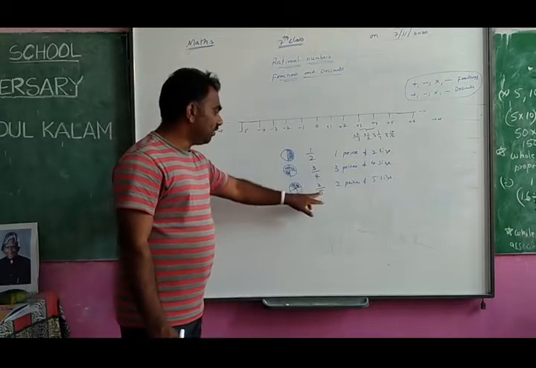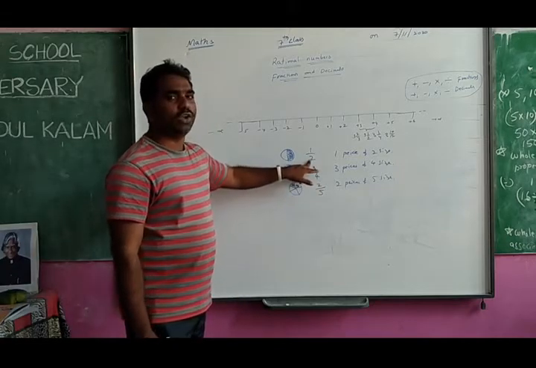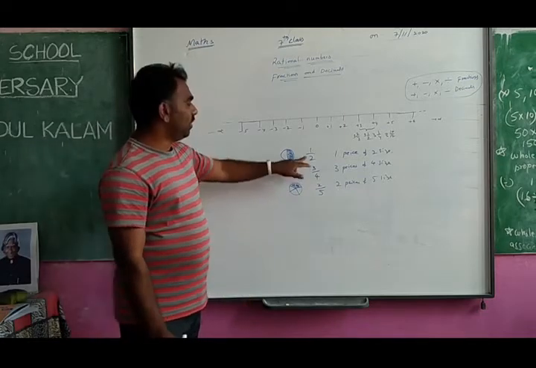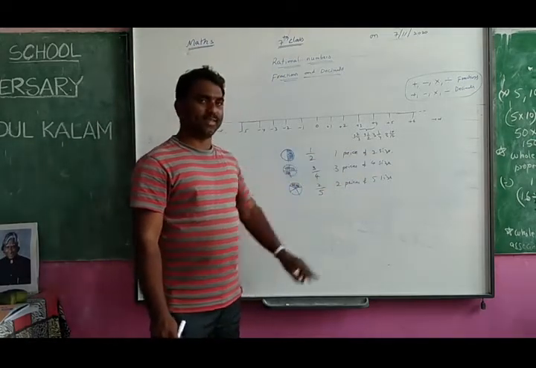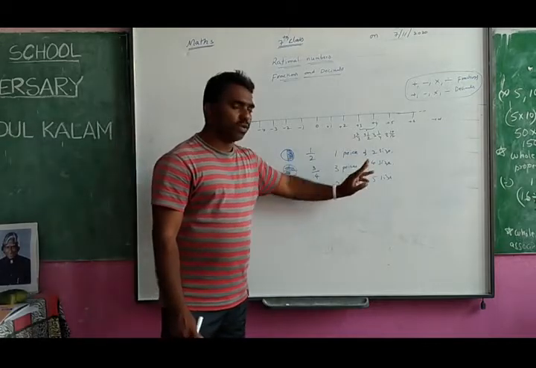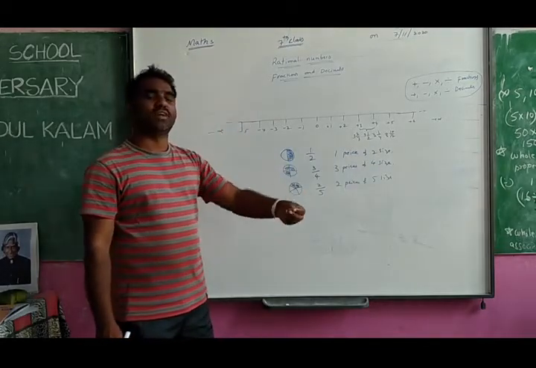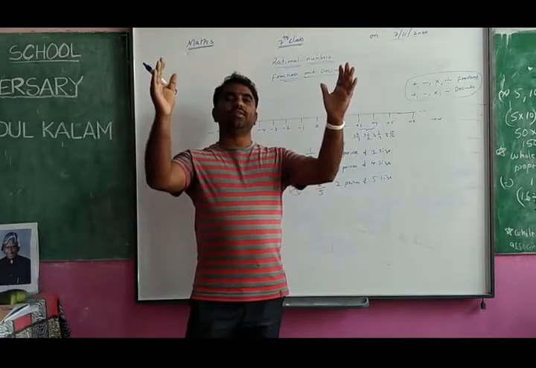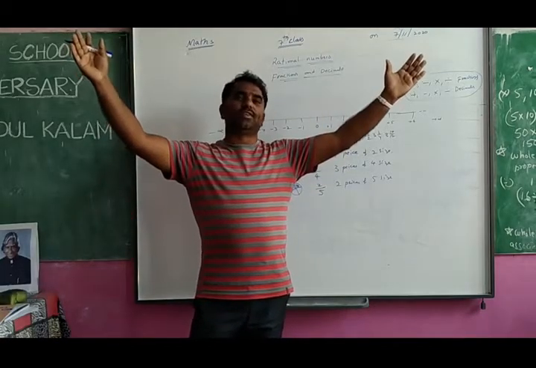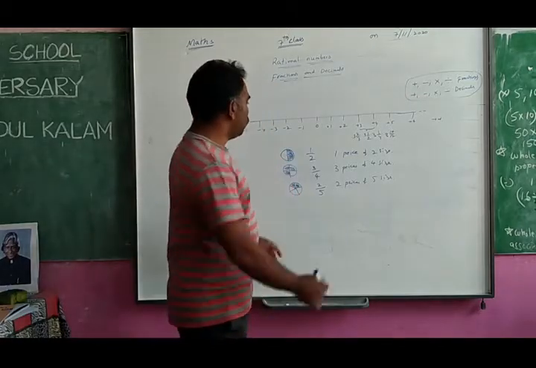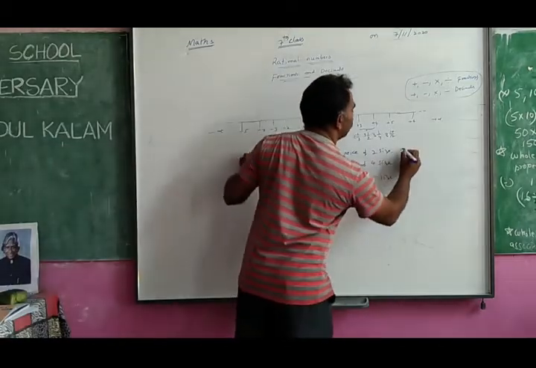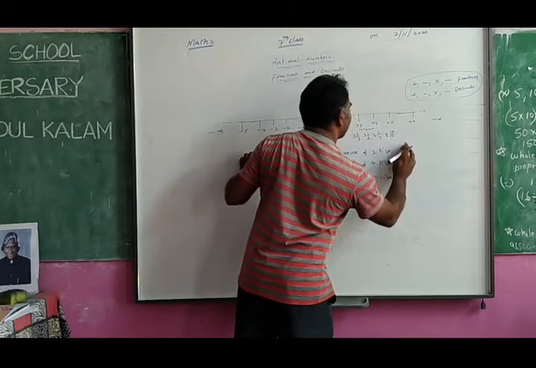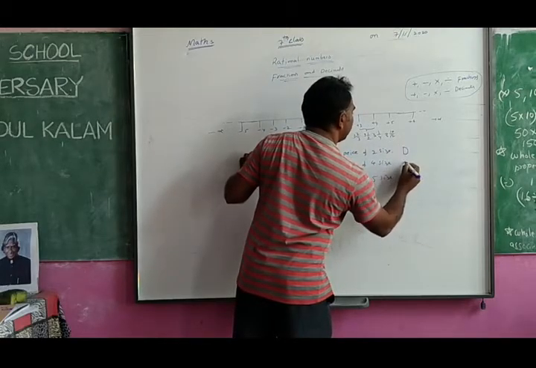But what is there down here? Denominator means, what do you know? Denominator is called size. This 2 is called 2 size. This 4 is called 4 size. 5 means 5 size. Maybe you are thinking 2 size means this much, 4 size means this much, 5 size means this much. Not like that. So 2 size means this is the size of 2 size. Like this size you will get 2 size. 4 size means you will get like this.